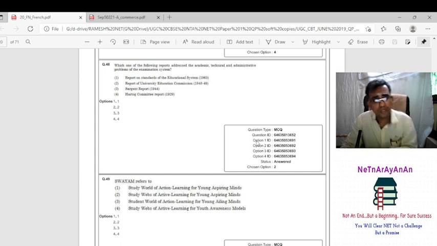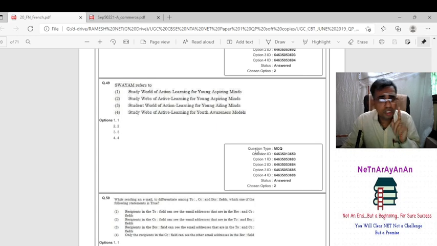Okay. So SWAYAM refers to, we know it is not ailing minds, it is not awareness minds. So the option is between 1 and 2. So learning for young aspiring minds is correct.